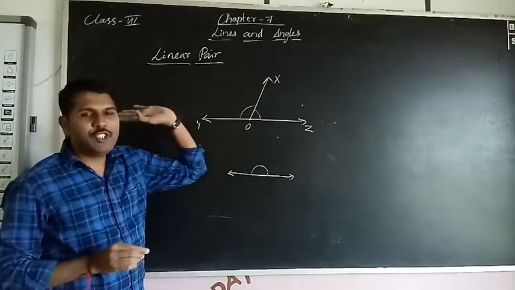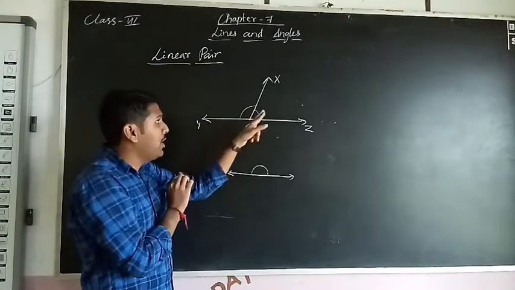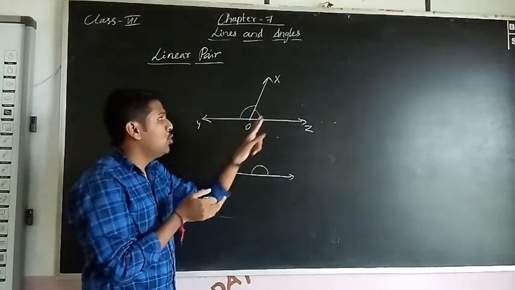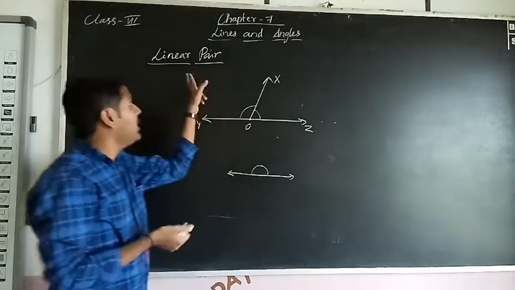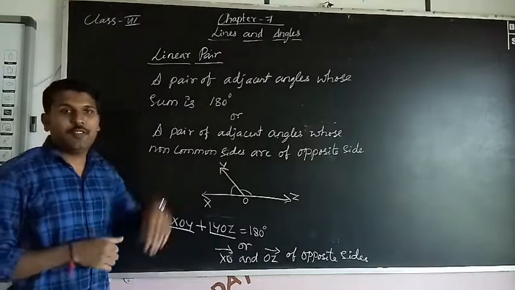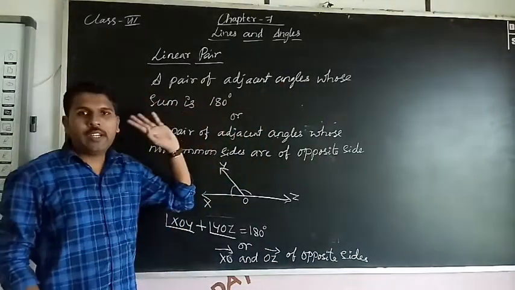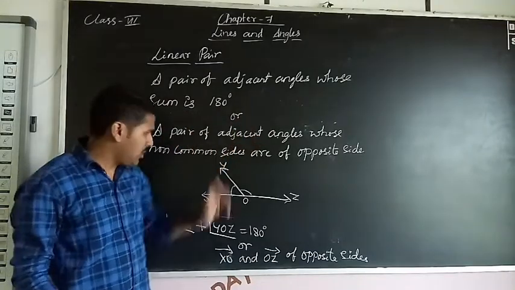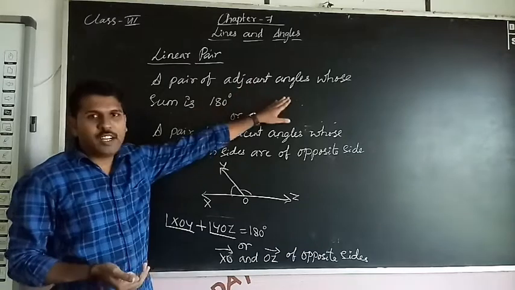So the linear pair definition is a pair of adjacent angles whose sum is 180 degree is called a linear pair. So definition of linear pair: a pair of adjacent angles whose sum is 180 degree. If you add these two angles, you will get 180 degree. So this is the general definition.